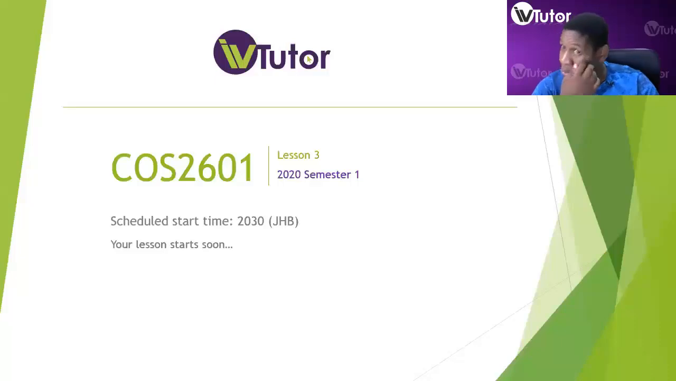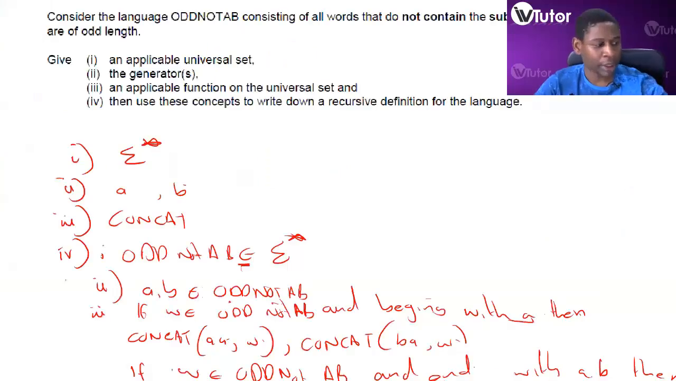Right. Last time we were discussing recursive definitions, and I think we were answering the question odd not AB. This was the question that we were answering. There we go, and we had our proposed solution here.